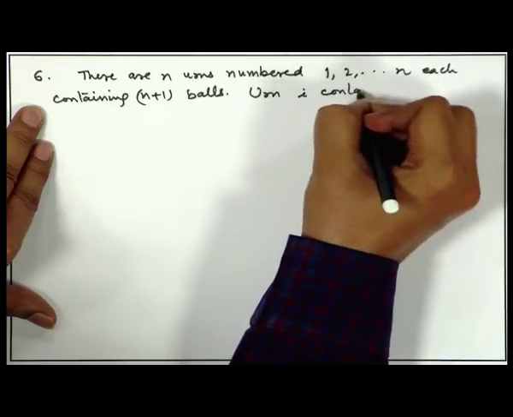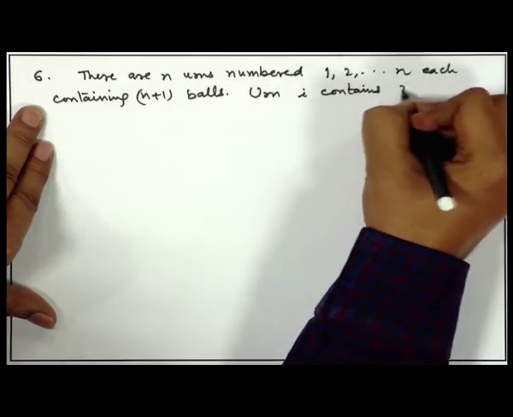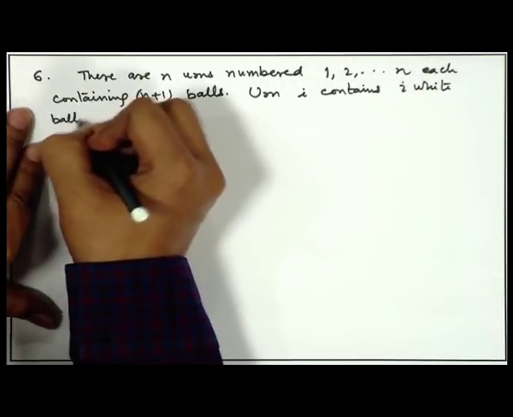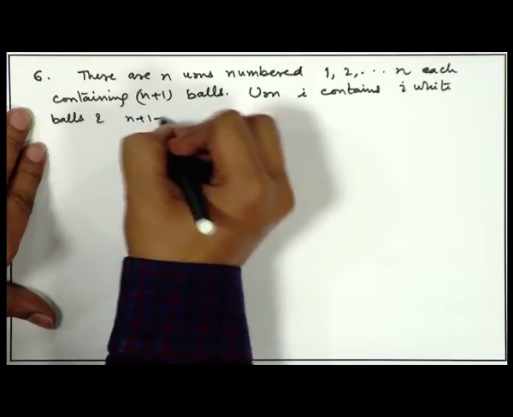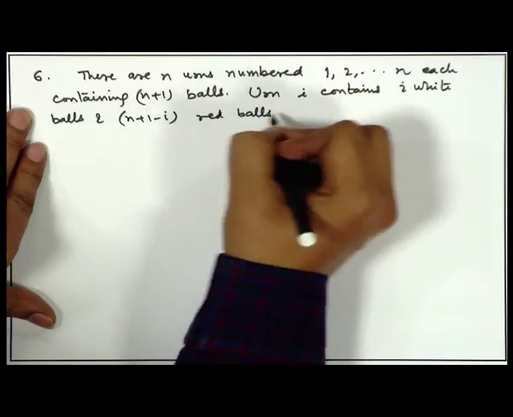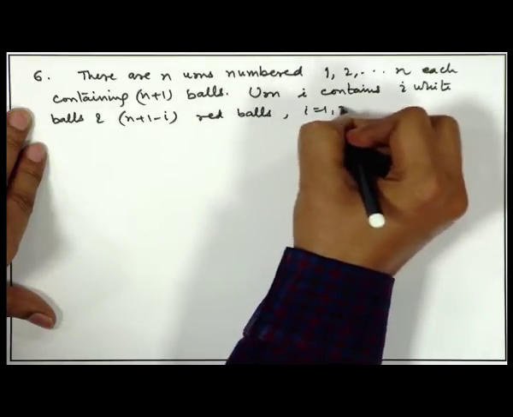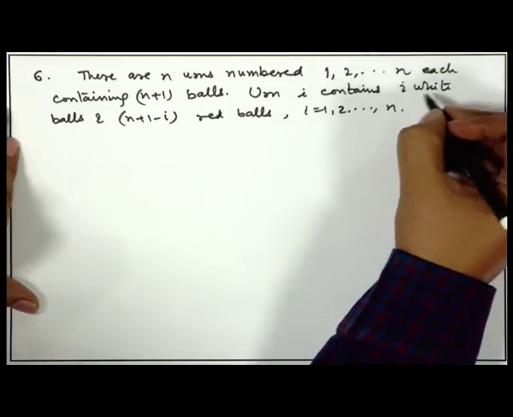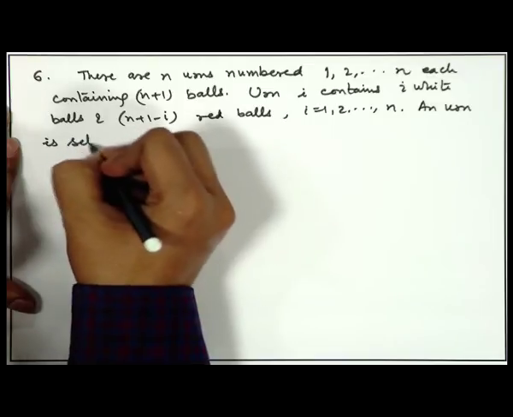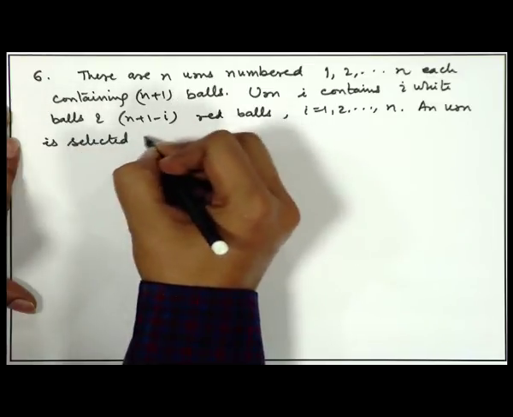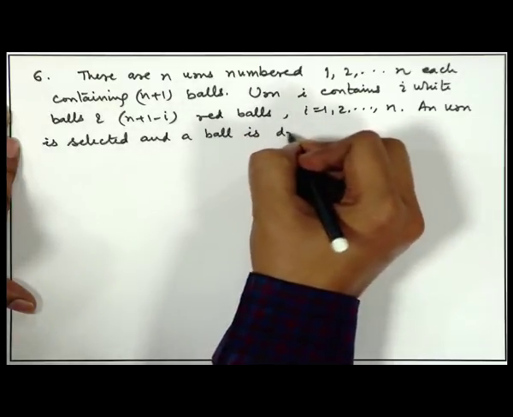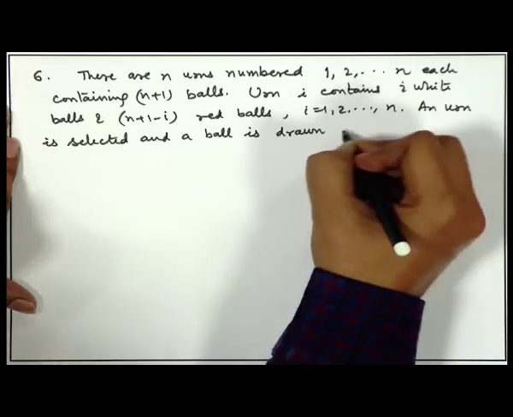Urn I contains I white balls and n plus 1 minus I red balls, I is equal to 1 to n. An urn is selected and a ball is drawn from it.